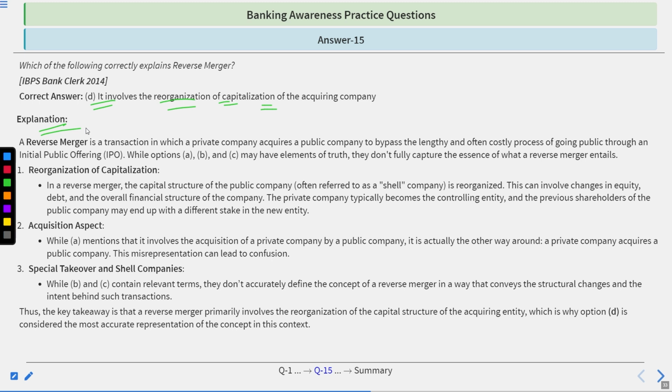Acquisition aspect. While A mentions that it involves the acquisition of a privately held company by a public company, it is actually the other way around. A privately held company acquires a public company. This misrepresentation could lead to confusion. A, special takeover and shell company. While B and C contain relevant terms, they do not accurately define the concept of a reverse merger in a way that conveys the structural changes and the intent behind such a transaction.